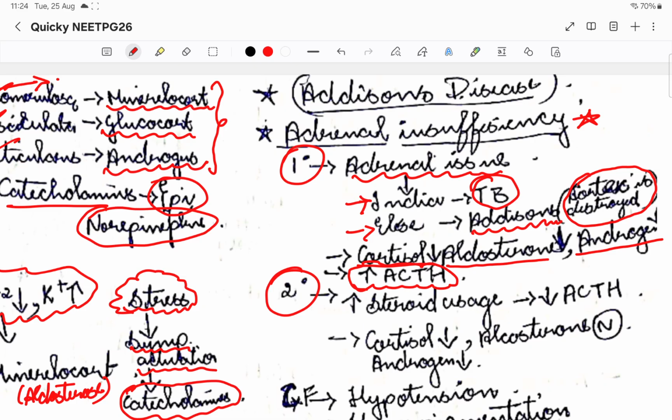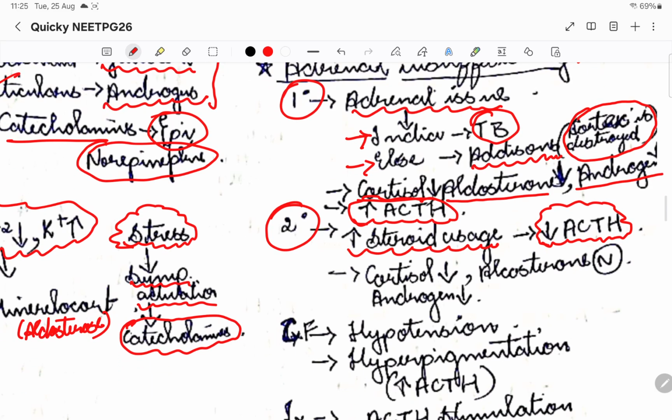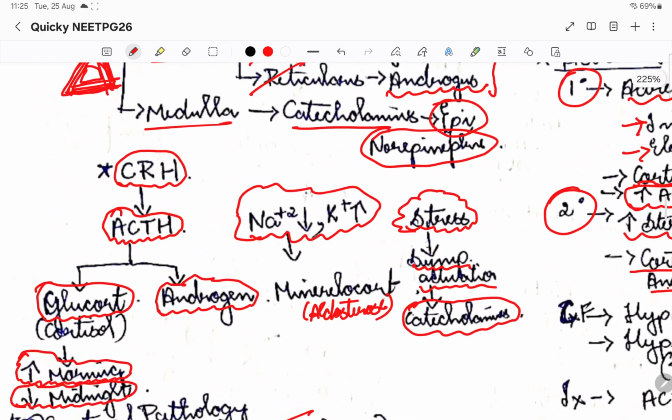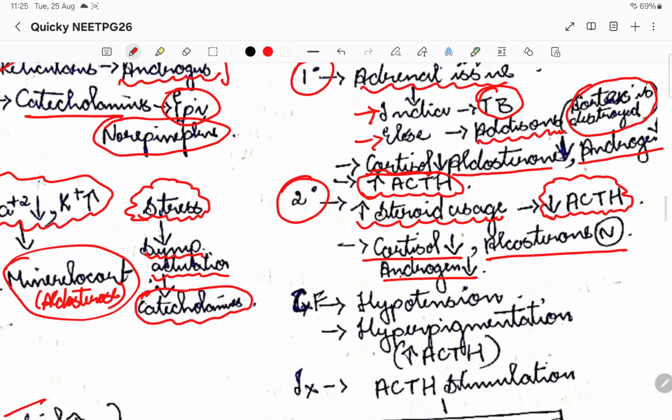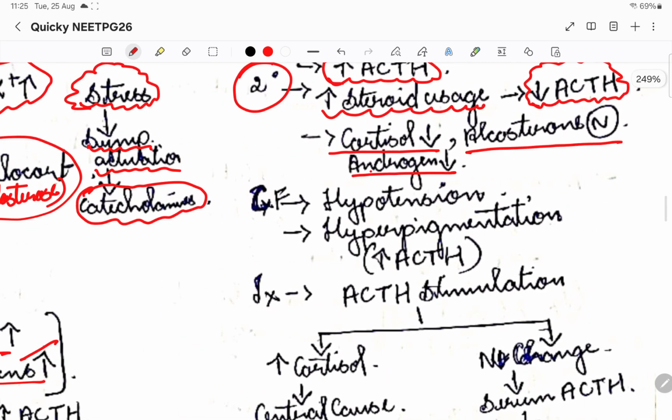Okay, then the secondary cause would be increased steroid usage, which will cause negative feedback on the pituitary gland and lead to reduced ACTH. So this is how secondary adrenal insufficiency might happen. Here we can see the cortisol level is low, whereas aldosterone and androgen levels will be normal, because ACTH acts, I told you, right, on the glucocorticoids and the androgens, not the mineralocorticoids. So that is why here aldosterone was normal.